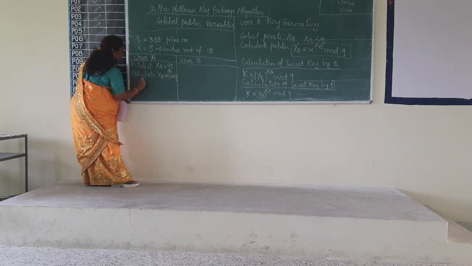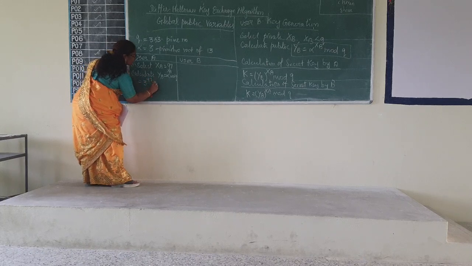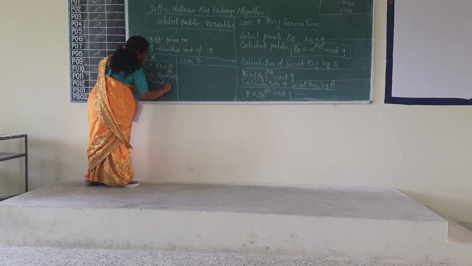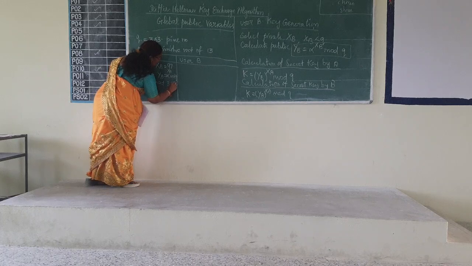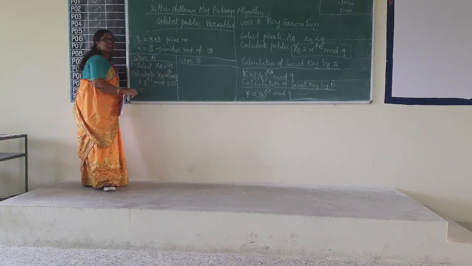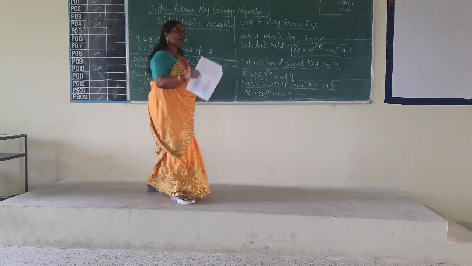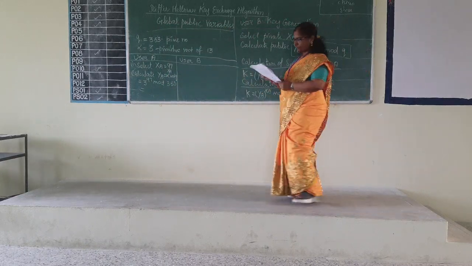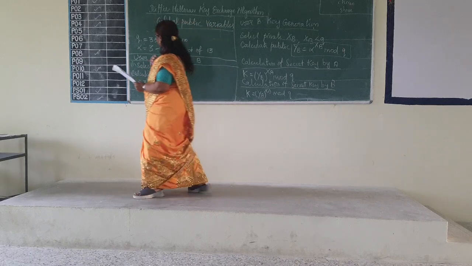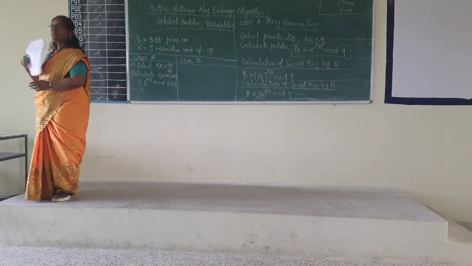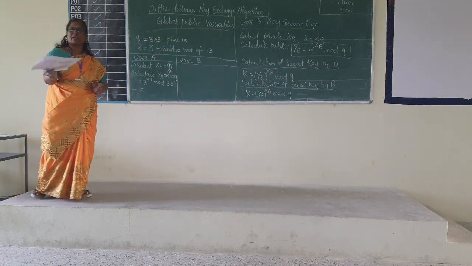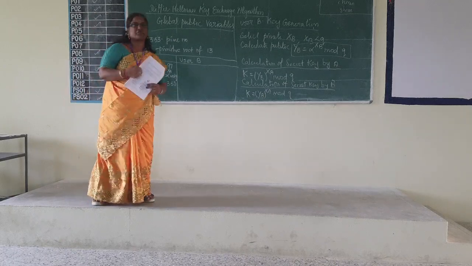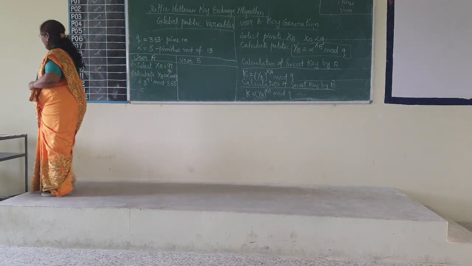Alpha is 3. 3 to the power XA 97 mod Q 353. Find out the value of this. 3 to the power 97 mod 353. You have your calculator. You can use it. Find out the value. Make it fast.